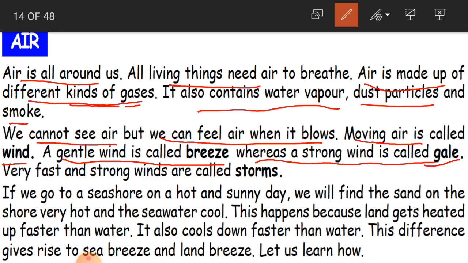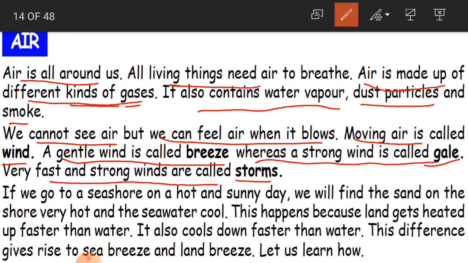Okay children, and very fast and strong winds are called storms. Very fast and strong winds are known as storms, and these are very dangerous. They cause destruction to human beings and all the animals and objects also.